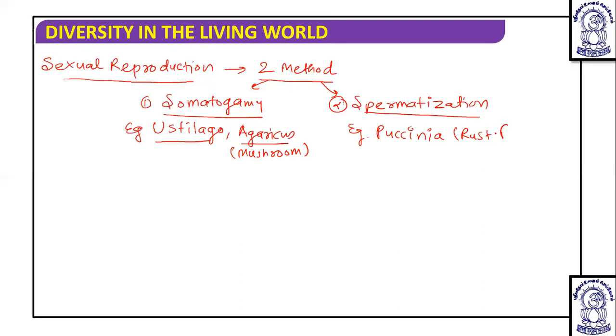Puccinia is known as rust fungi, and this Ustilago is known as smut fungi. First, we talk about somatogamy. How does somatogamy occur in case of basidiomycetes? When we talk about somatogamy, we come to know that in this, two septate hyphae are there.